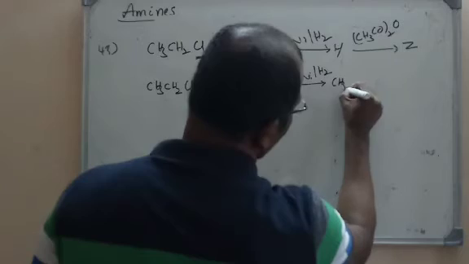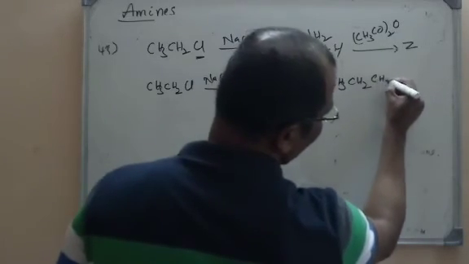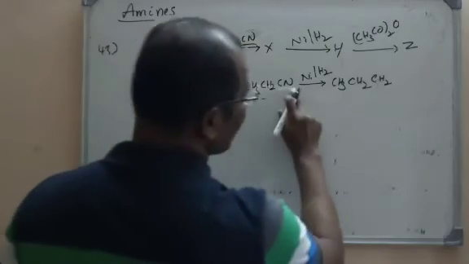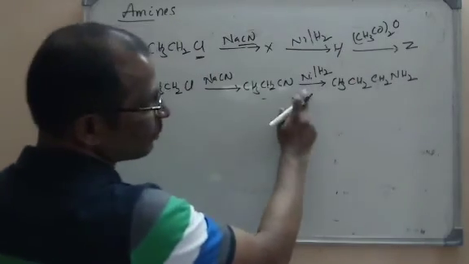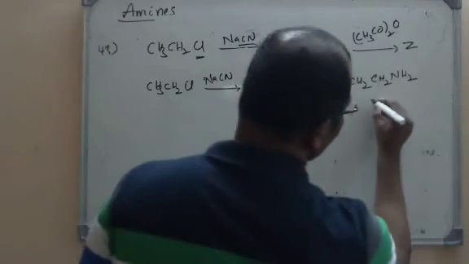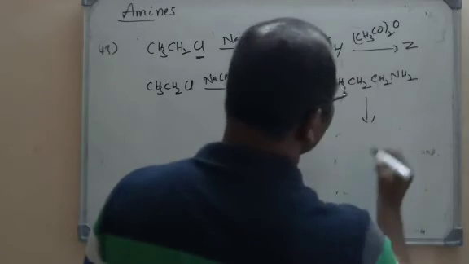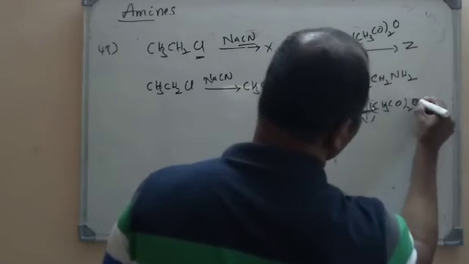So what will happen here? CH3CH2, if you add hydrogen to carbon here, it will become CH2. On addition of hydrogen to nitrogen, 2 moles of hydrogen can be added here. That will give CH3CH2CH2NH2, nothing but propylamine. This propylamine, what we are doing again, we are treating with acetic anhydride.